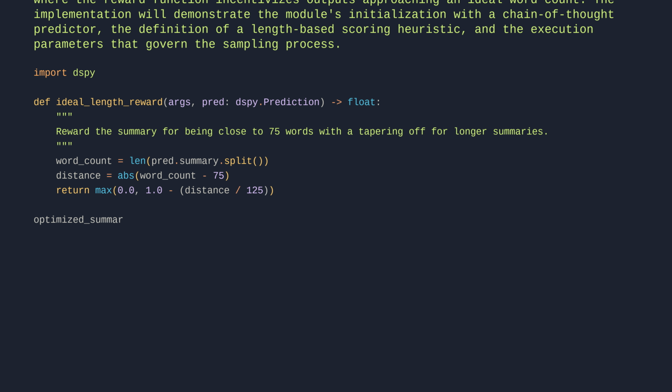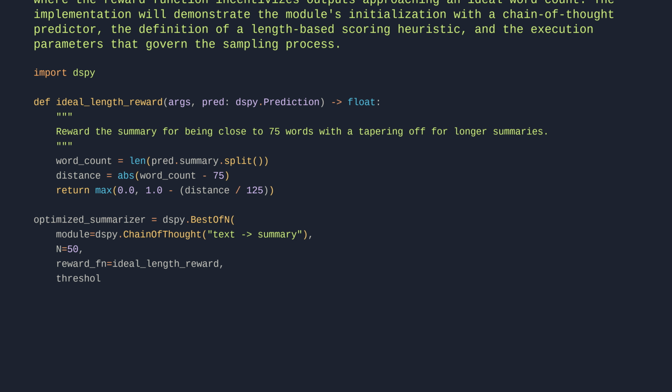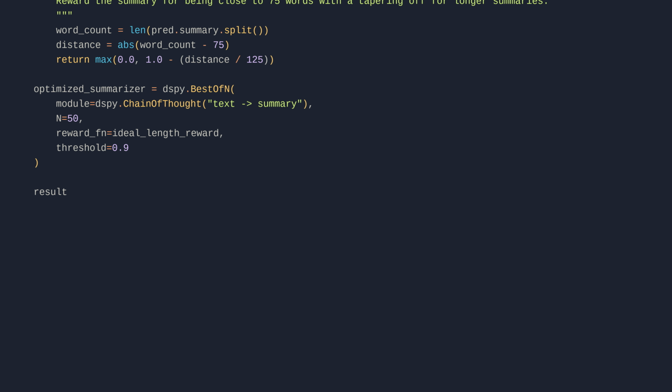optimized_summarizer = dspy.BestOfN(module=dspy.ChainOfThought(text -> summary), N=50, reward_fn=ideal_length_reward, threshold=0.9). result = optimized_summarizer(text=long_text_to_summarize). print(result.summary).